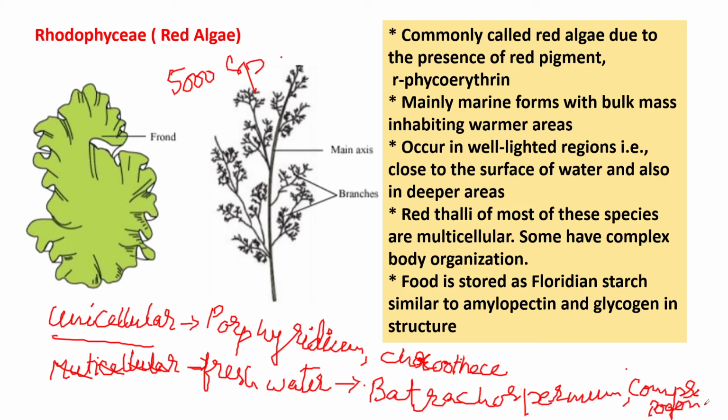Mainly these red algae are marine forms, with bulk masses inhabiting warmer areas. They occur in well-lighted regions, close to the surface of water, and also in deeper areas. Red thalli of most of these species are multicellular. Some have complex body organization. Food is stored as floridean starch, similar to amylopectin and glycogen in structure. The red algae contain chlorophyll pigments, but the green is masked by red phycoerythrin and phycocyanin, which are called phycobilins.